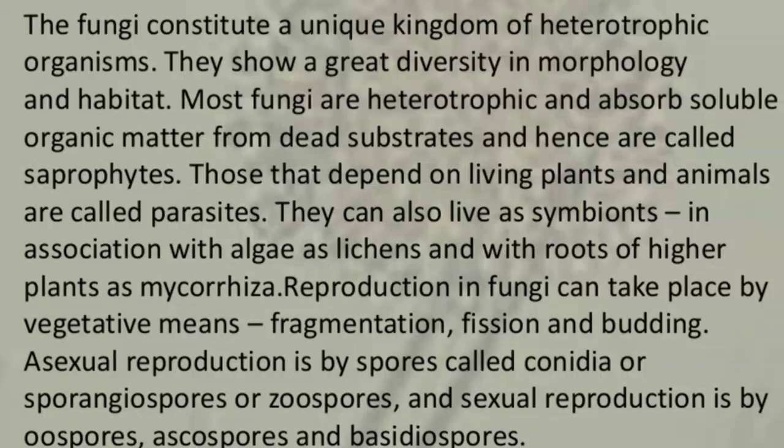Reproduction in fungi can take place by vegetative means, for example fragmentation, the breaking of the hypha, fission, and budding.